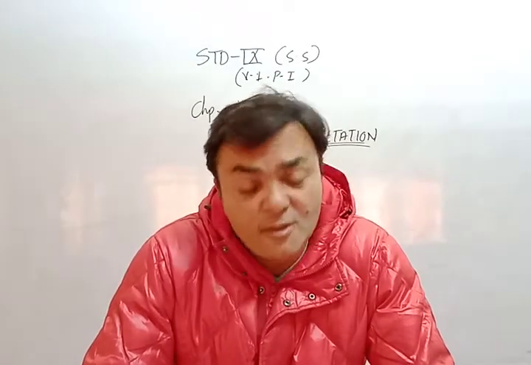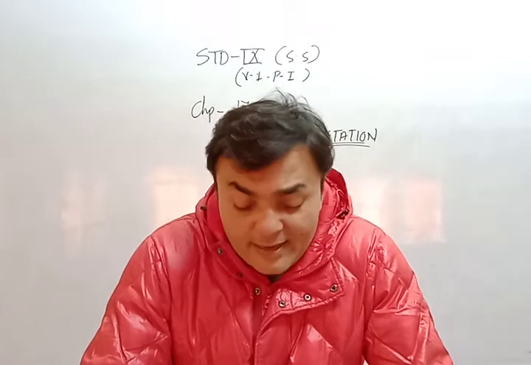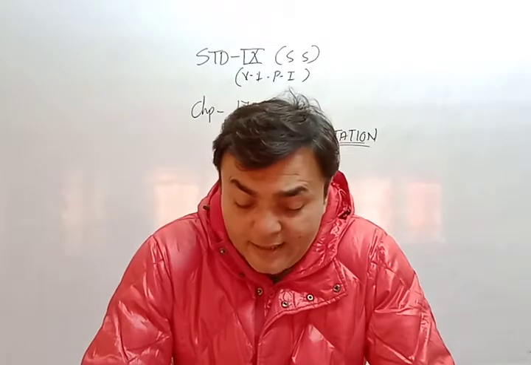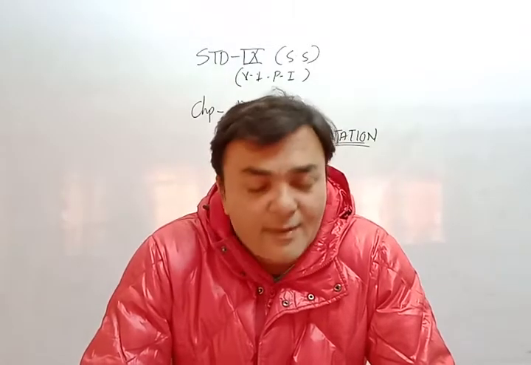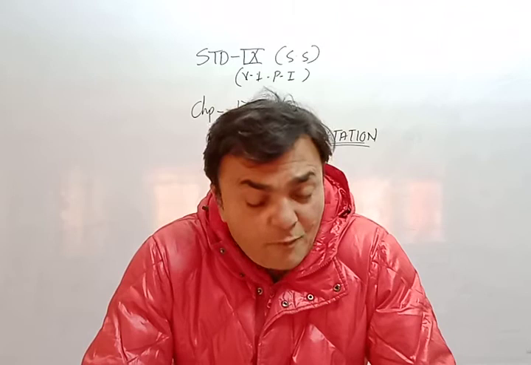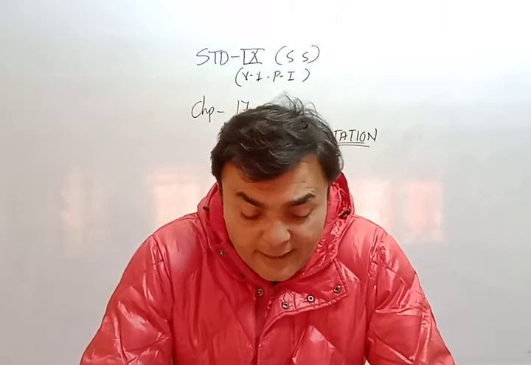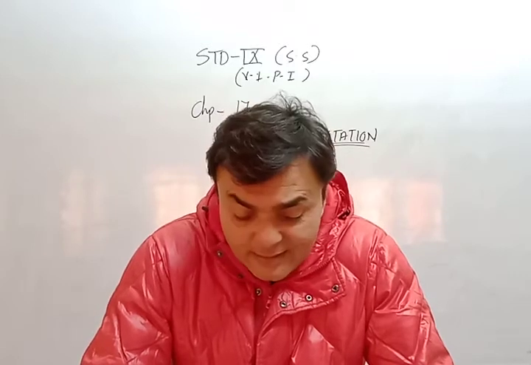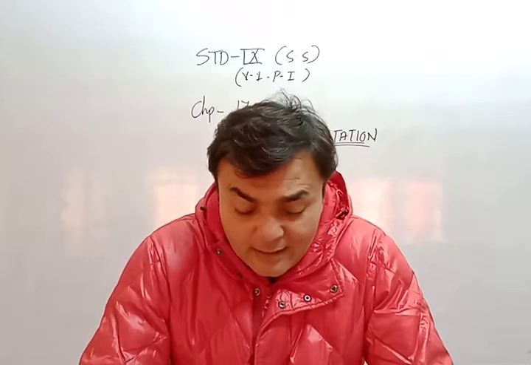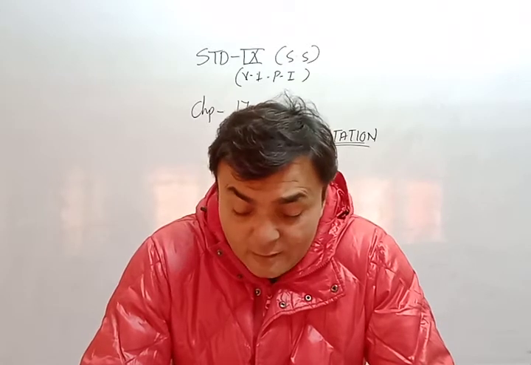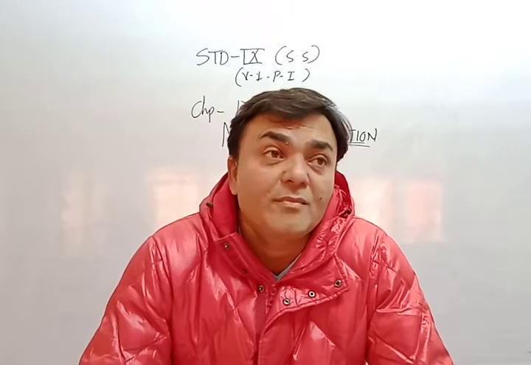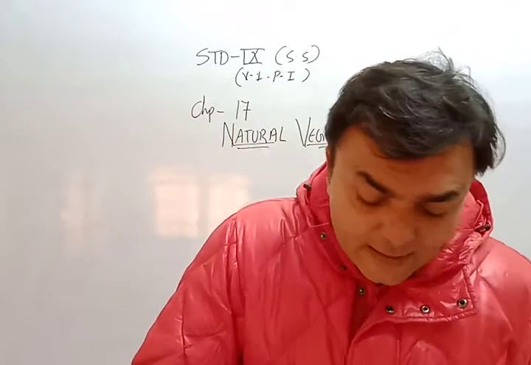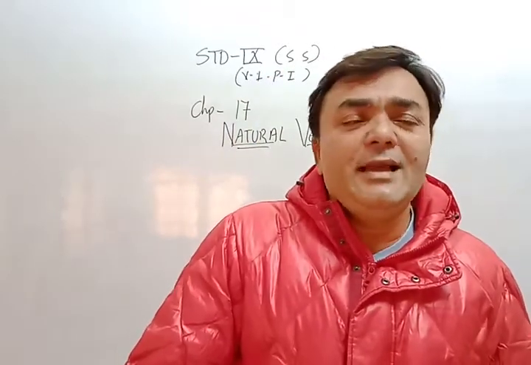Distribution, how it is distributed. Generally, such forests are found in the regions receiving less than 70 centimeter of rainfall. These are found in the northwestern Ghat region, Gujarat, Rajasthan, Madhya Pradesh, Uttar Pradesh, etc. So, a little less rainfall than tropical forest and tropical deciduous forest.